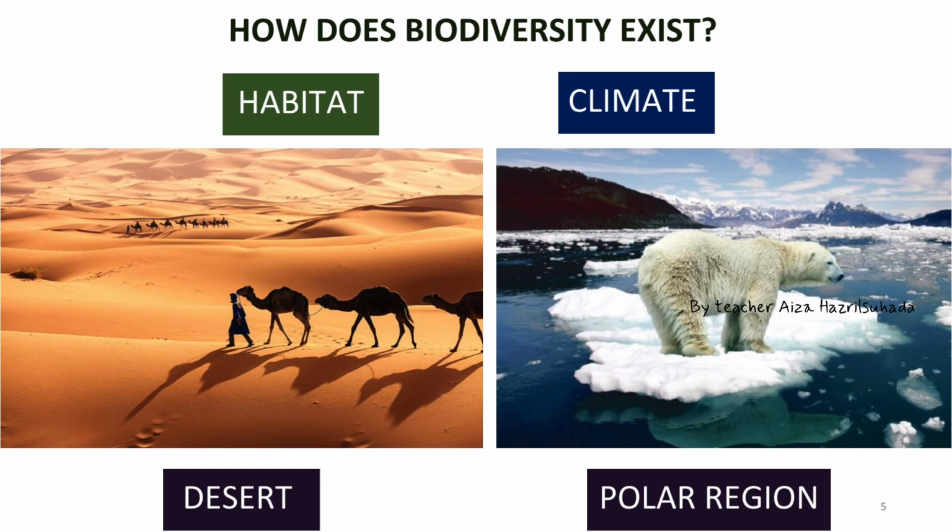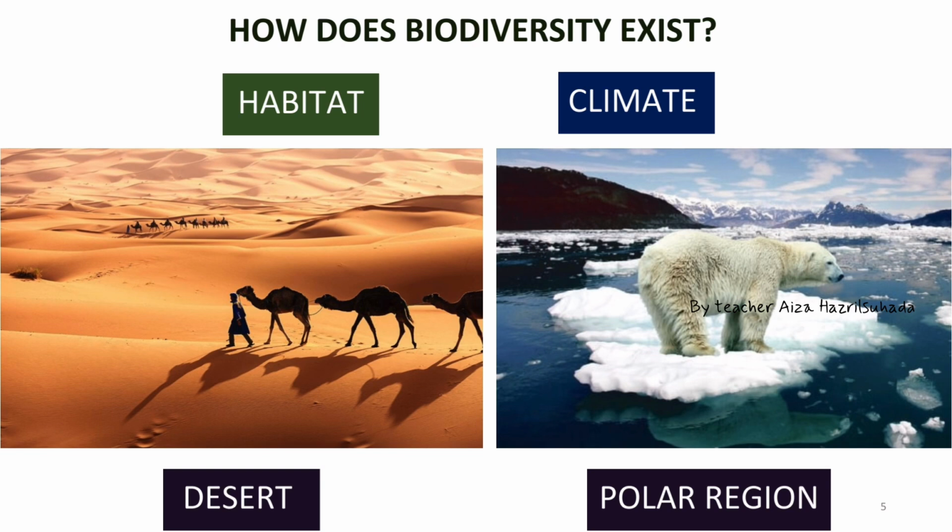For example, the camel. Camels are able to go without drinking for many days. Okay, same goes for the cactus. They undergo adaptation by changing their leaves into thorns. Okay, and next we go to the second picture, which is about the polar regions.